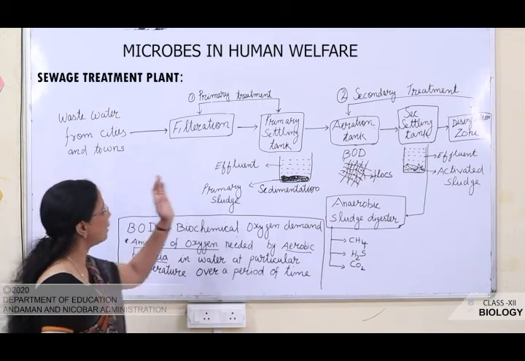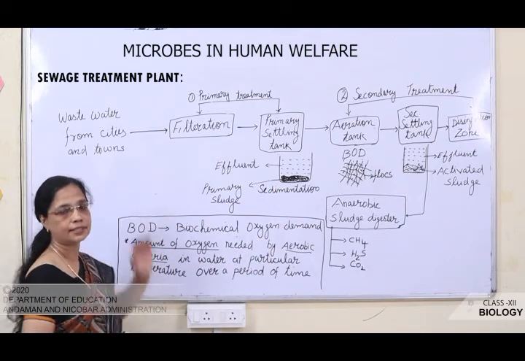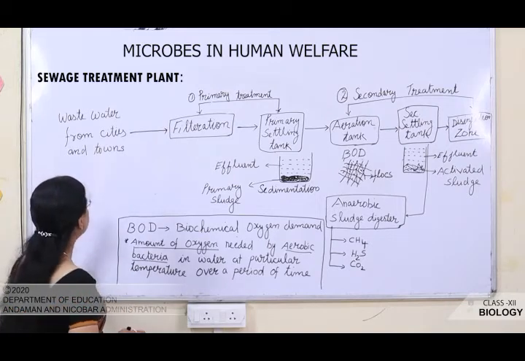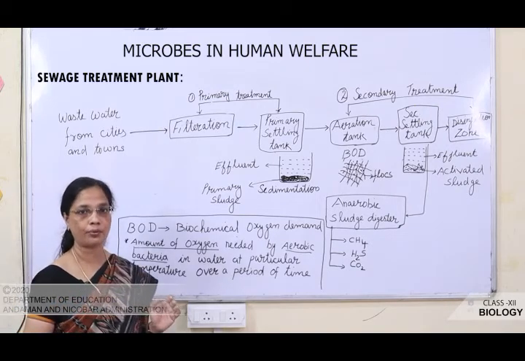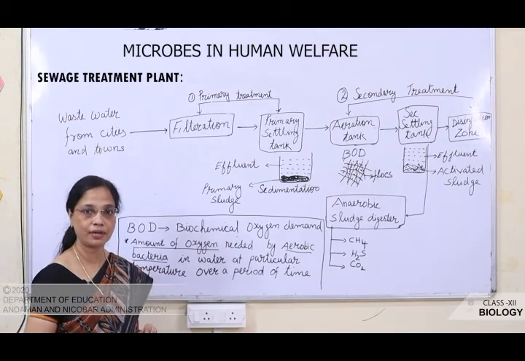There are two steps, that is primary treatment and secondary treatment. The primary treatment is also known as physical treatment. Whatever waste is released from cities and towns, it is allowed to pass through a mesh like structure, which is known as filtration.